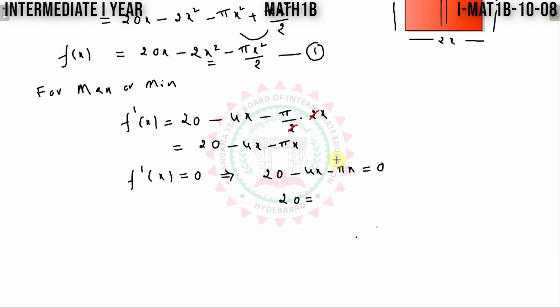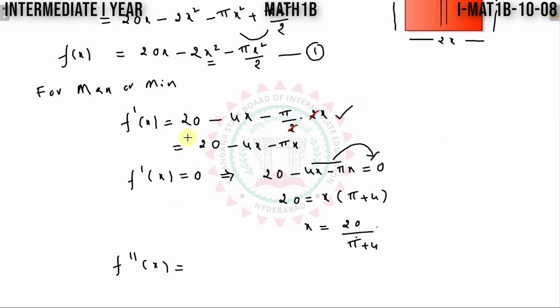20 is equal to, bring these two terms to this side and take x common there. I will get pi plus 4. Now x is equal to 20 divided by pi plus 4. So find out f double dash x. Second step, differentiate this with respect to x both sides. 20 derivative is 0.